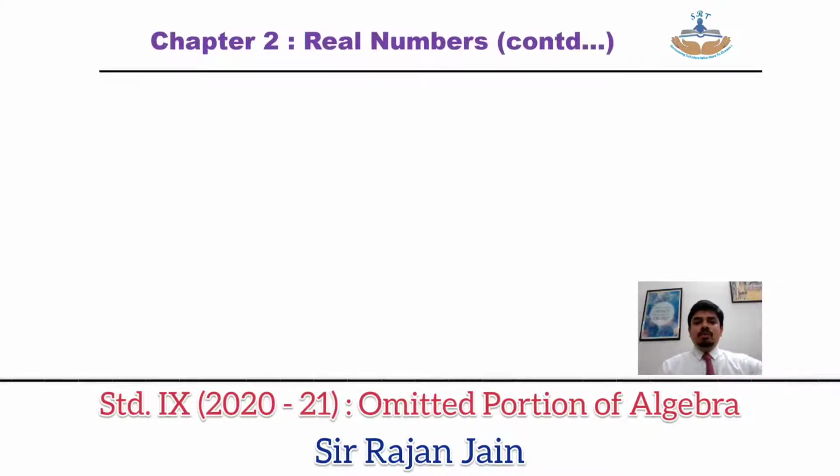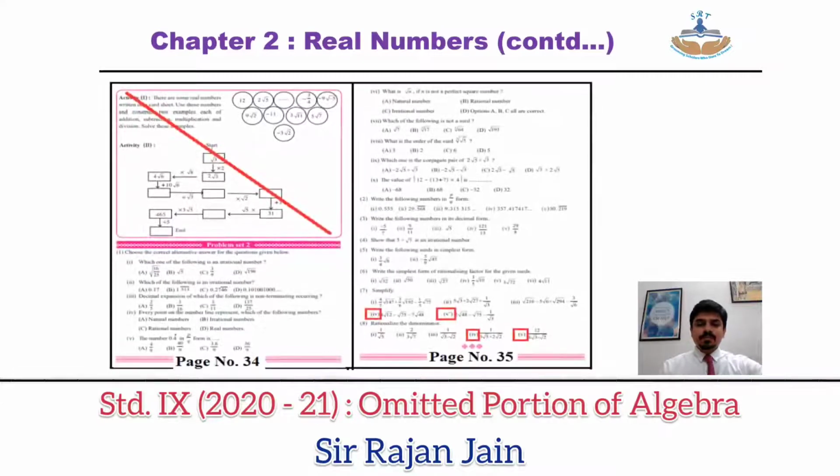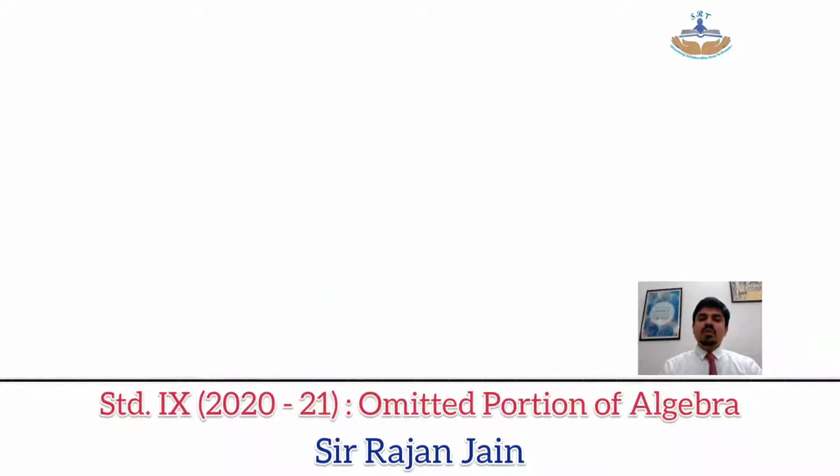Then directly come to page number 34. On your page number 34, you can strike out the topmost activity block. Then on page number 35, main question number 7, subpart number 4th and 5th is omitted. And from question number 8, again 4th and 5th part is omitted.